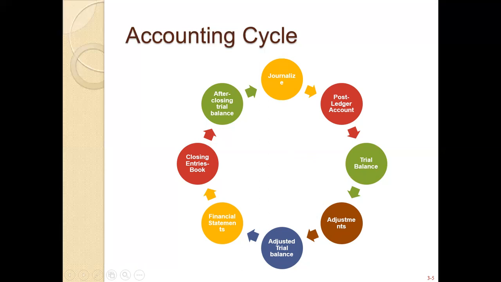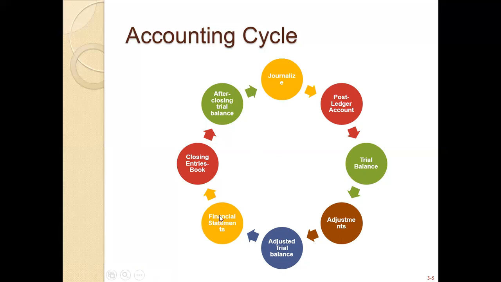Adjusted trial balance is basically the step that comes after the adjusting entries, and you can do it in the traditional way and also in a computerized worksheet method. After the adjusted trial balance, we will learn about the financial statements. This is the time when you prepare the financial statements, meaning the statement of cash flow, the income statement, and the balance sheet.